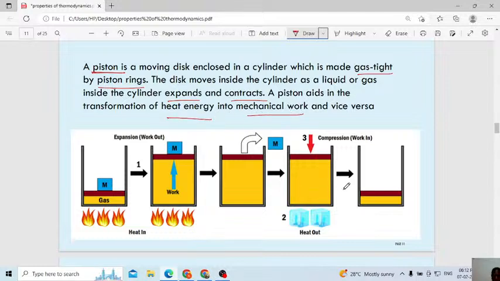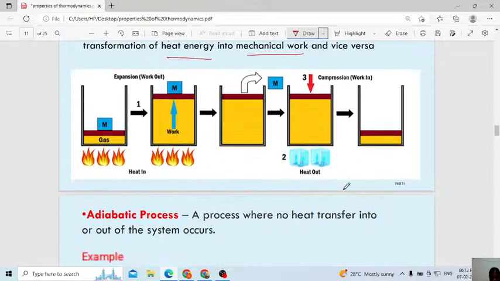To do some work we use this piston. You can observe this in the heat engine everywhere. In the last class of thermodynamics I will explain in detail the heat engine, petrol engine, diesel engine, everything, and the processes that happen in different types of engines. One particular topic is the heat engine. Here I am only giving a brief introduction about the piston.